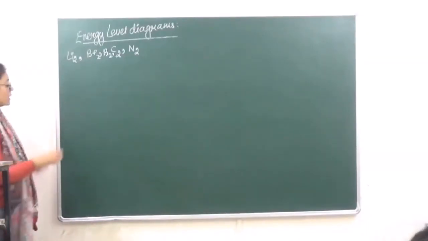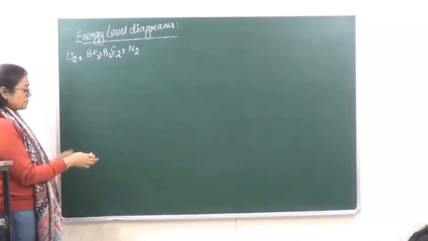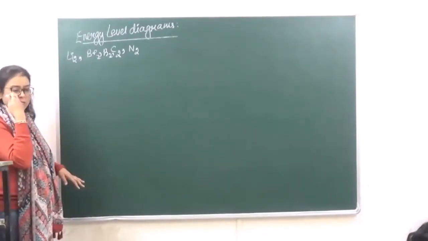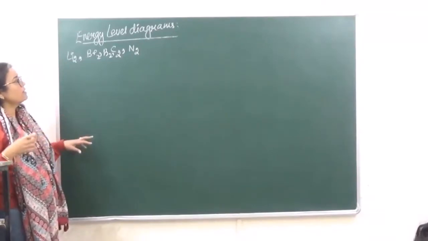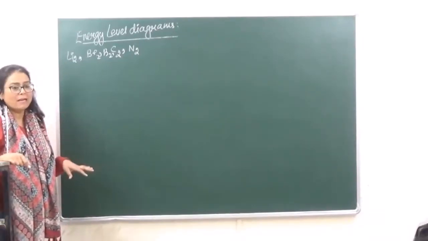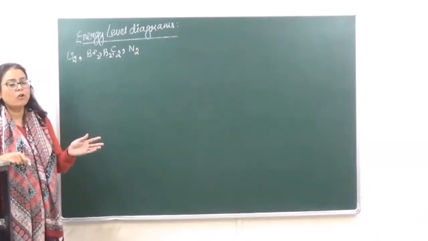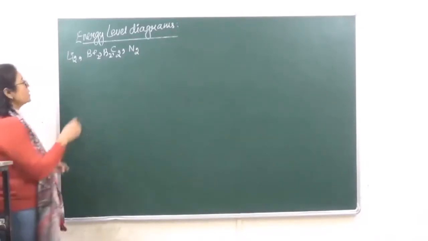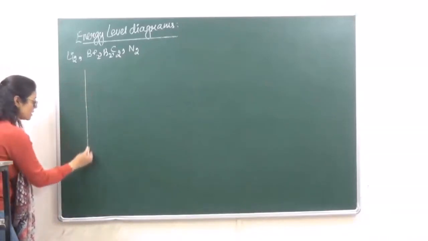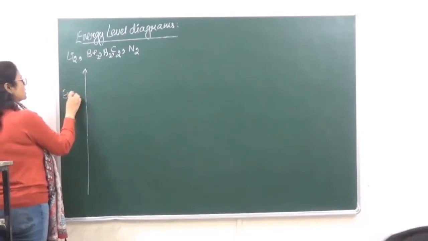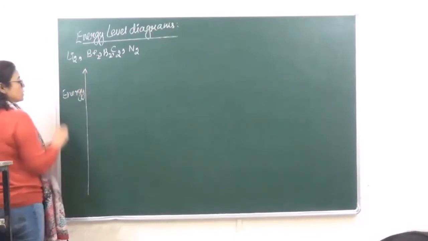ठीक है? So in this, 1s is going to come at the bottommost position because of lowest energy, but over here we are going to show only the valence shell. 1s and 2s have the same kind of representation, right? So we are saying that energy over here is increasing, right?